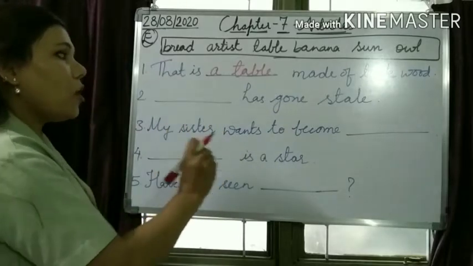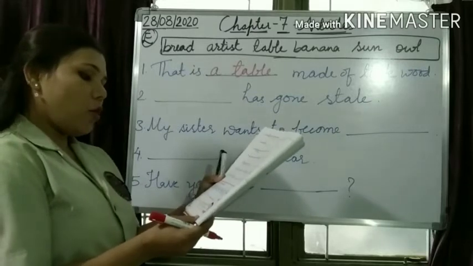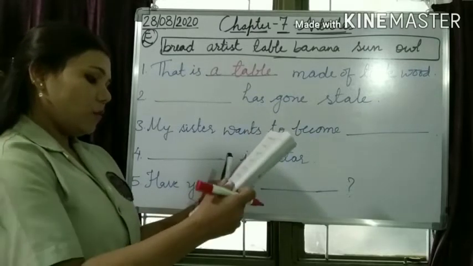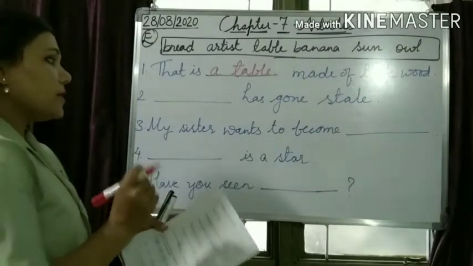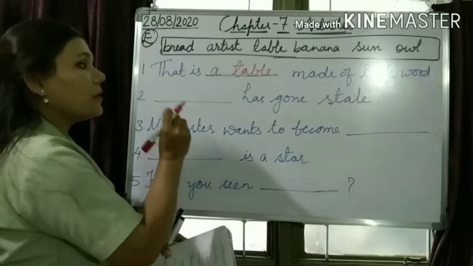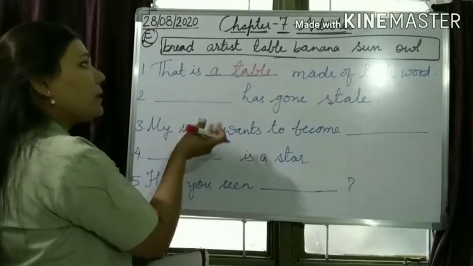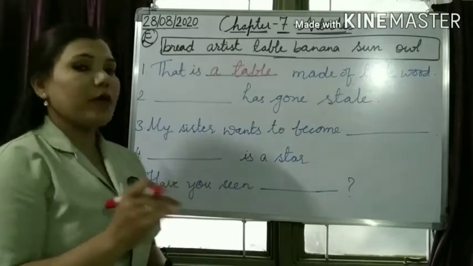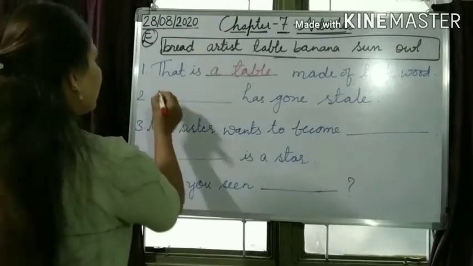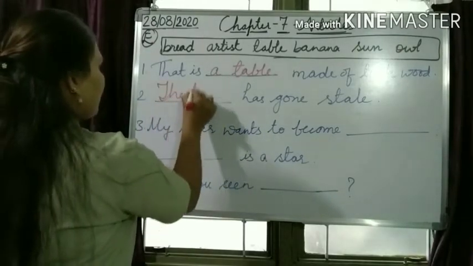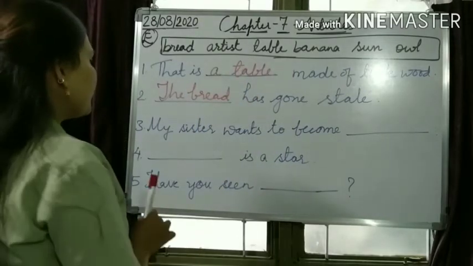Second, dash has gone stale. Okay, something has gone rotten or stale. What should come? As you can see in the picture, what is there in front of the boy? Bread. Okay, so the speaker is saying that particular thing which has gone stale. So that particular thing is bread, and before a particular thing we add which article? Definite article the. So what should come? The bread. Okay, move on to the next one.